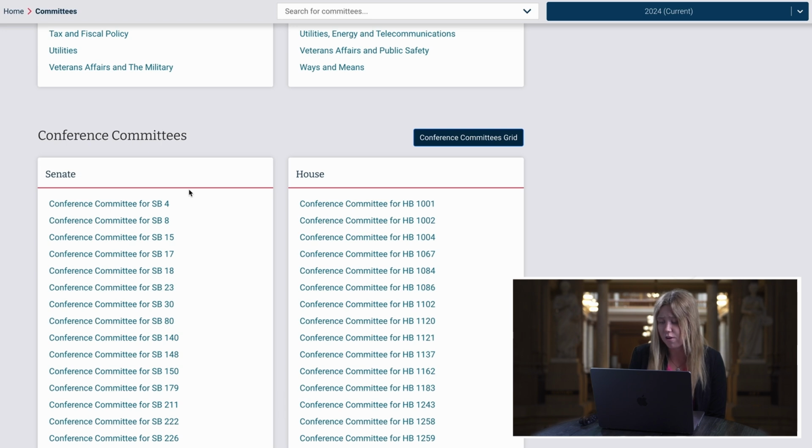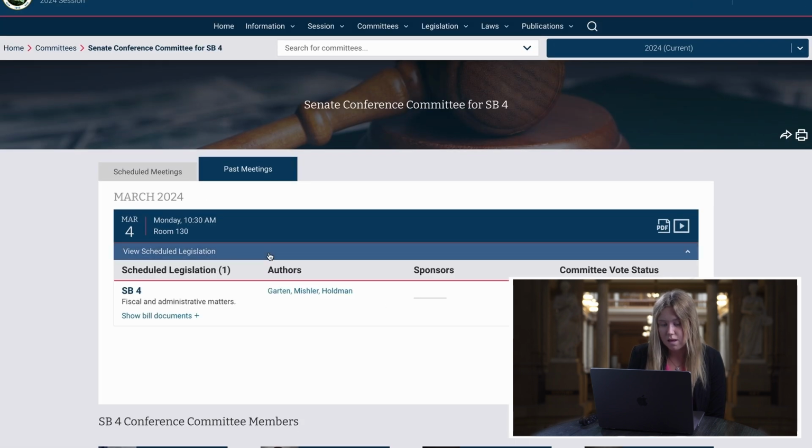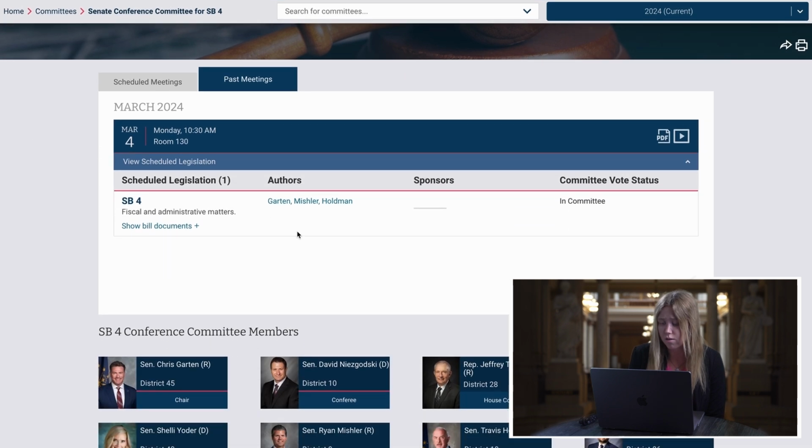These are some examples of bills where the members of the House and Senate had to meet to compromise on some of these changes. Now, I'm going to show you, for example's sake, one in the House and one in the Senate. Let's go ahead and just click on this conference committee for Senate Bill 4. The site's functionality lacks here. The majority of the bills clicked on show a prolonged loading screen.